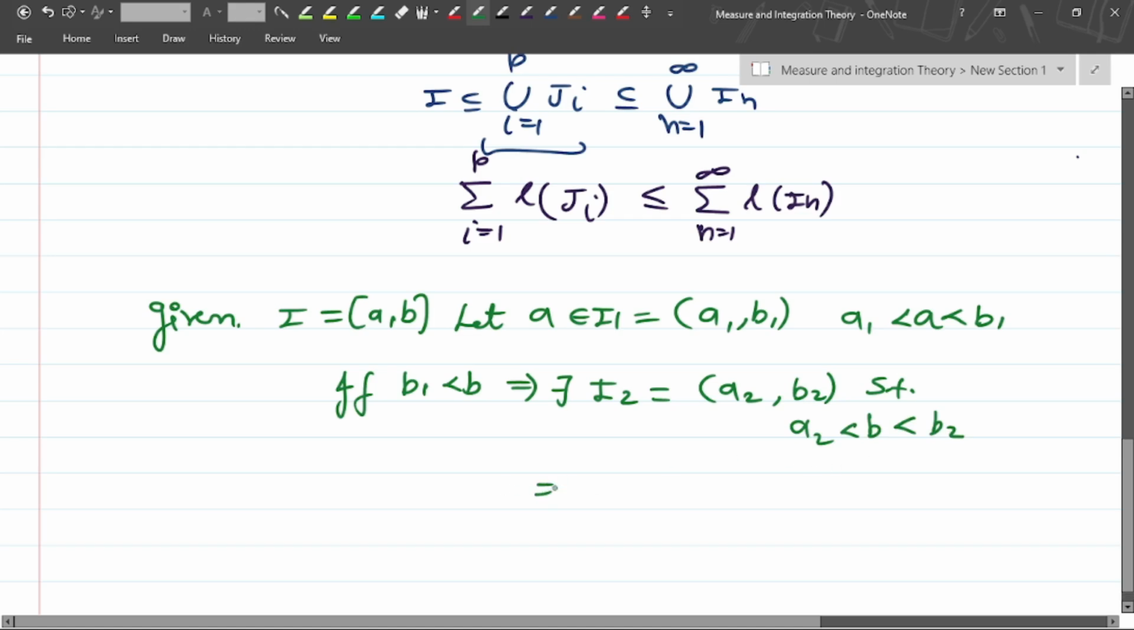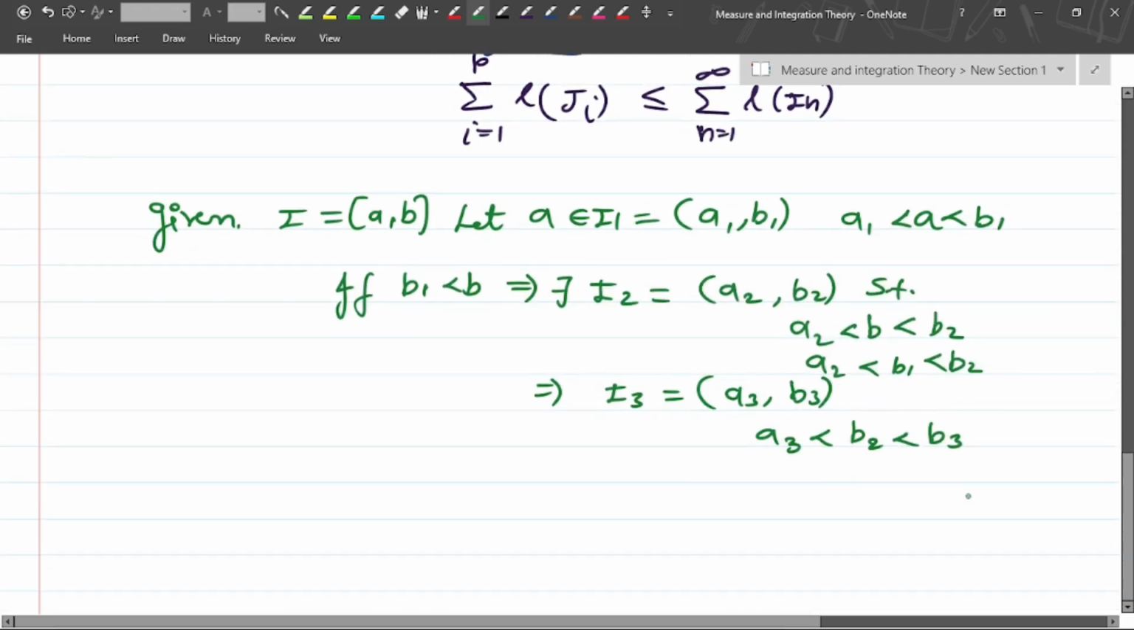Similarly, in this manner, you will have I3, that is a3, b3. Since b is less than b1, we can write a2 is less than b1 is less than b2, and in a similar way a3 is less than b2 is less than b3. It means all these sets are connected to each other.